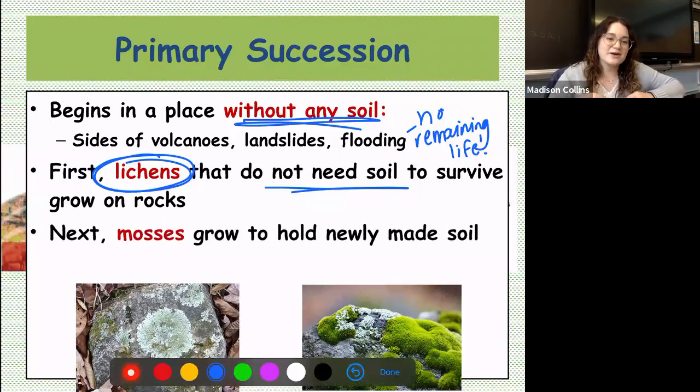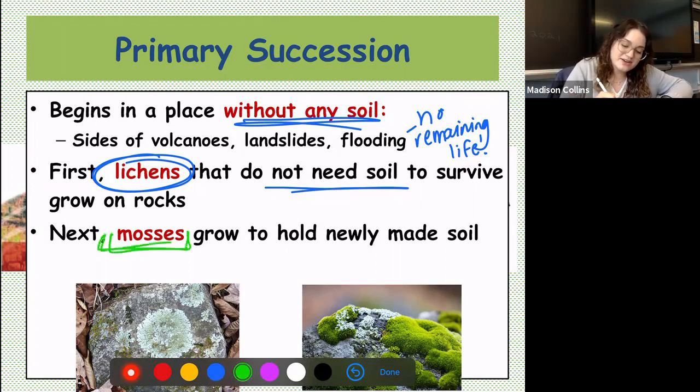But then the next thing that happens is these lichens actually produce soil, which is really, really cool. They actually release acids that start to break down rocks and form soil over time. And then as they start to do that, our next pioneer species that comes in is known as mosses. And again, you may have seen mosses out before if you've been hiking or if you've been upstate. And these green things right here are mosses. And you can actually see that they're hanging out next to our lichens.